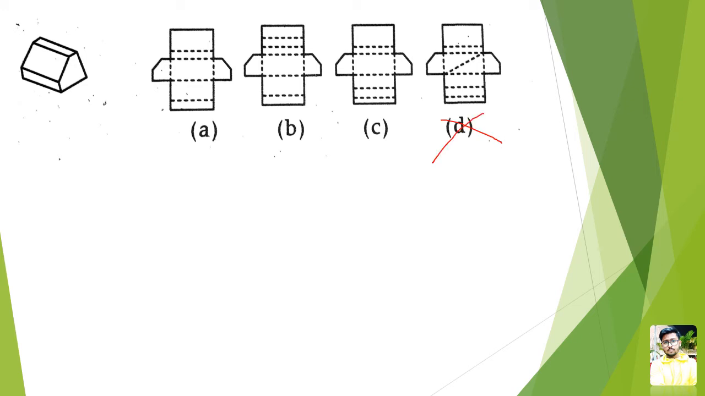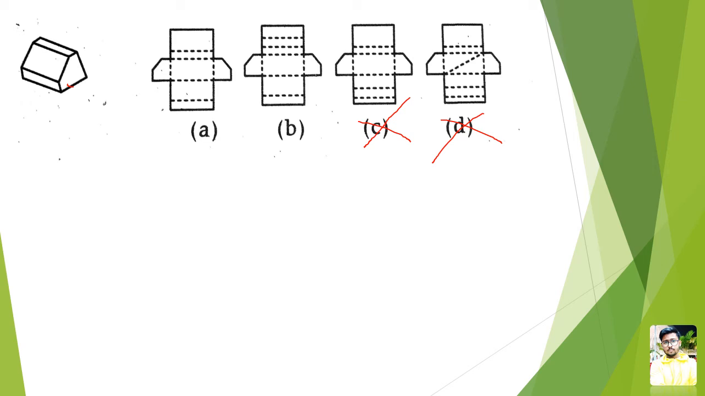Strike off option D. Now among options A, B and C, what is the difference you are getting? On comparing the bottom part, you find that there is a wider section in options A and B, whereas in C the widest section is missing in the bottom part. If you fold it out, adjacent to this base you have a wider section which is there in A and B. Option C is not having that. Strike off option C.